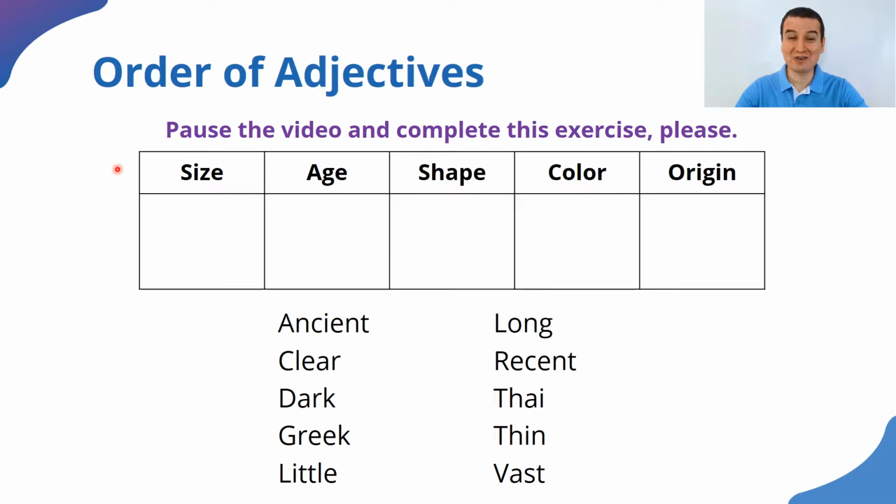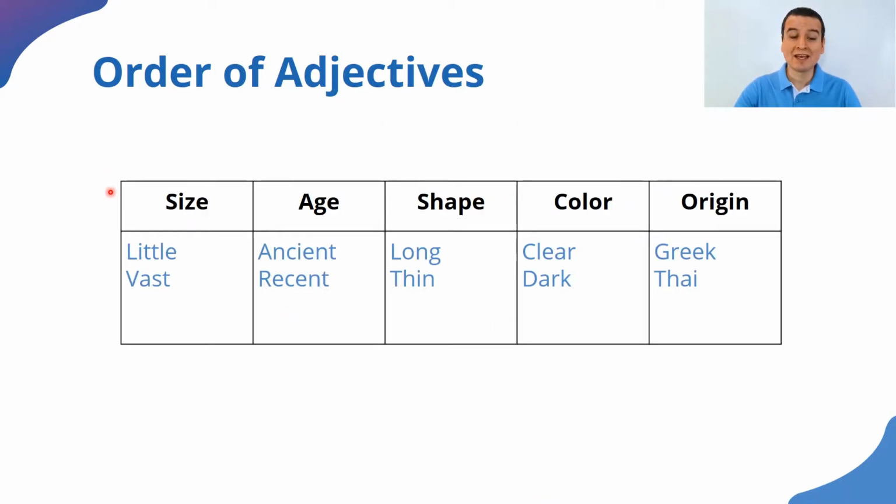All right, thank you very much for having paused my video and for having completed the activity. Let's compare your answers with mine. Size. So we have little and vast. It's like big and small. Age, ancient, which is like old, and recent, which is new.